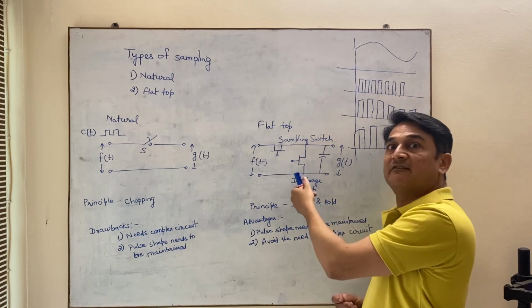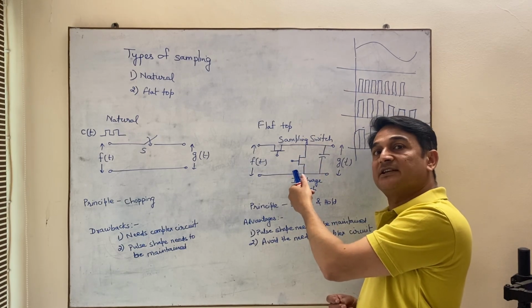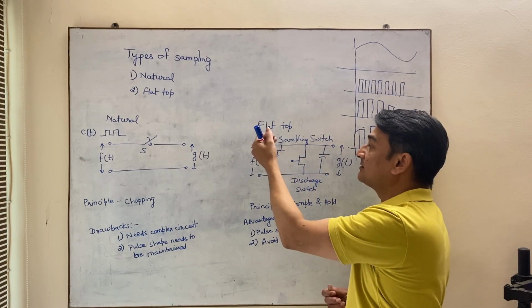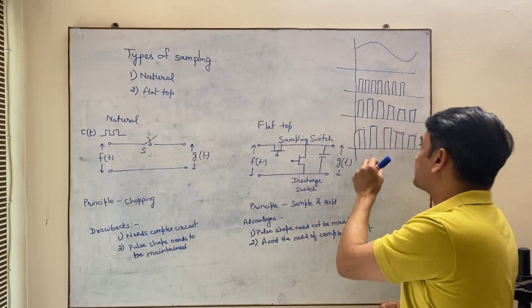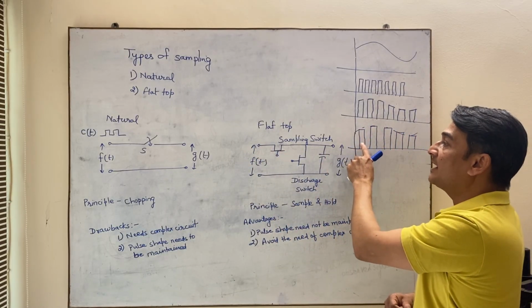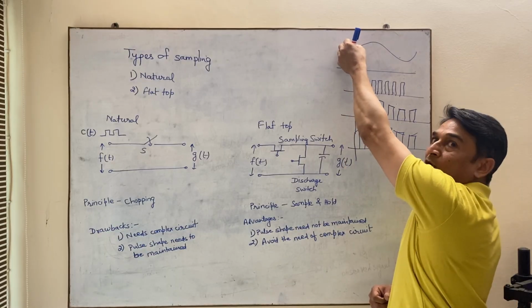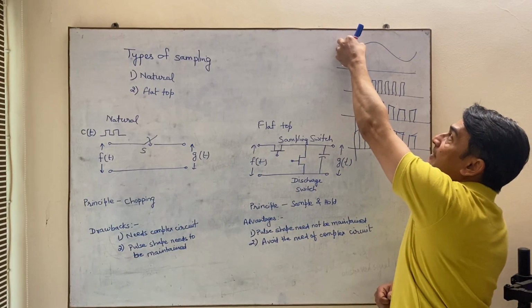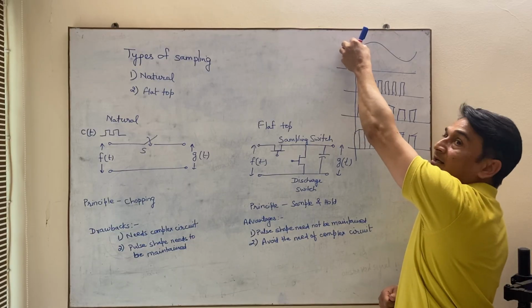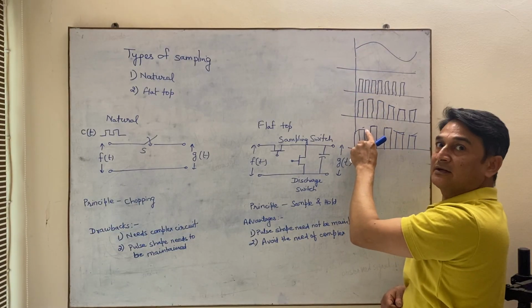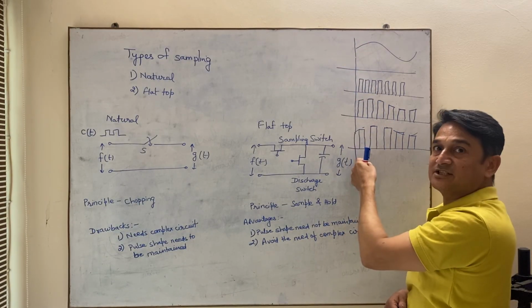So now the capacitor will discharge. Then at the next instance again we will close this and open this. So this is the modulating signal, and till this value the capacitor is charged. Now it will remain at this position and then it will be discharged.